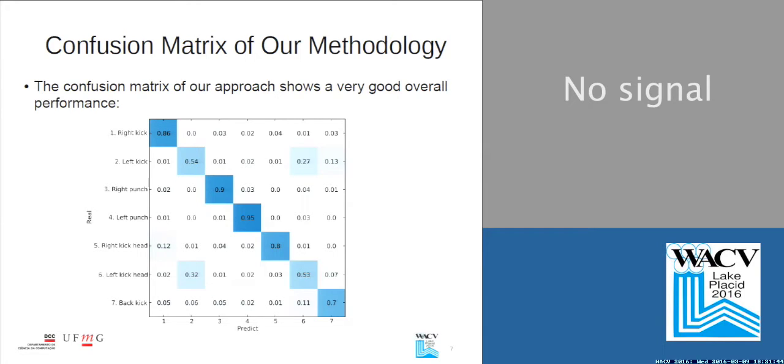The confusion matrix of our approach also shows the very good performance we had in the moves individually. We can highlight here the right punch, the punch moves, the right kicks, and we can also notice a performance degradation in the left kicks due to the bigger body rotation they have.